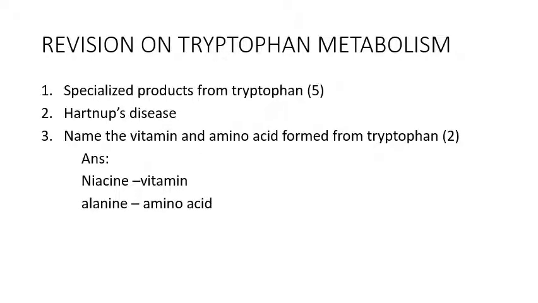So from this tryptophan metabolism, so far these three questions have been asked in university. That is, question number 1, specialized products from tryptophan for 5 marks. Hartnup's disease, then 2 mark question. This Hartnup for 2 or 3 mark. Then name the vitamin and amino acid formed from tryptophan for 2 mark.